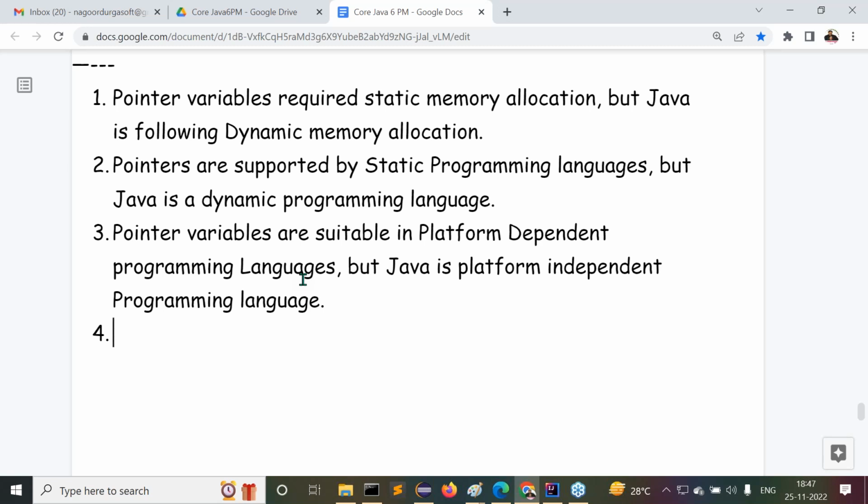In the C programming language, there are two types of pointers. Single level pointers, which is what we have seen up to now, one level pointer. Multi-level pointers are also available. What is the meaning of multi-level pointers? One pointer is referring to another pointer, another pointer is referring to some other pointer, and some other pointer is referring to actual data. Three levels of pointers I explained now.